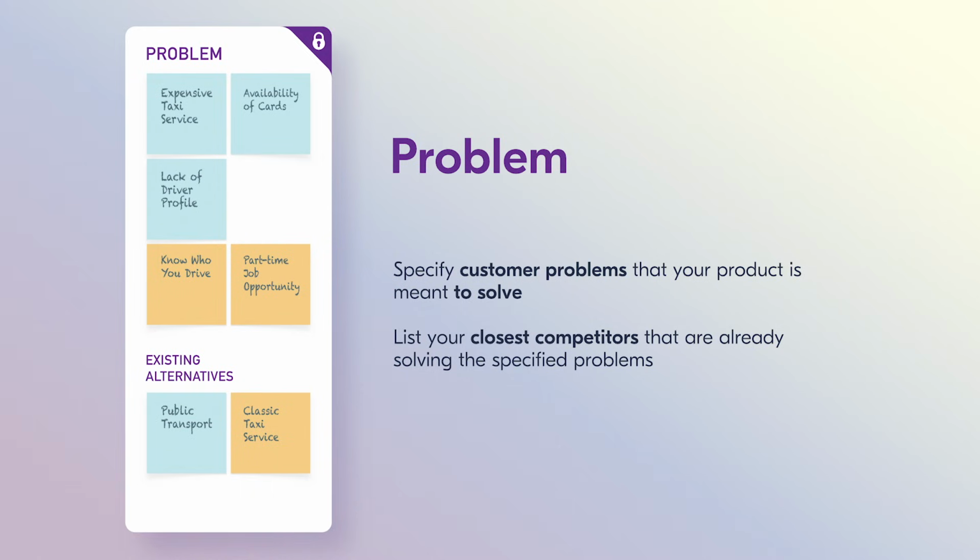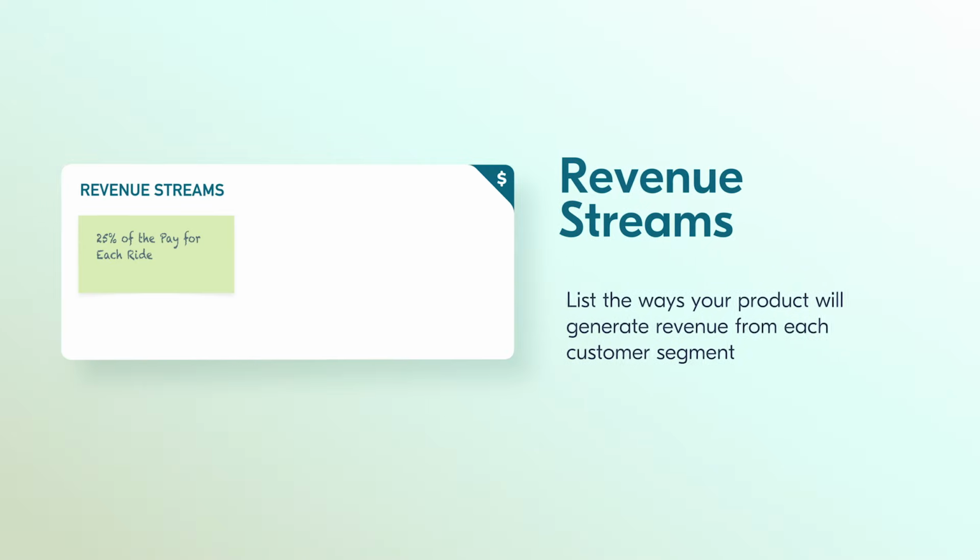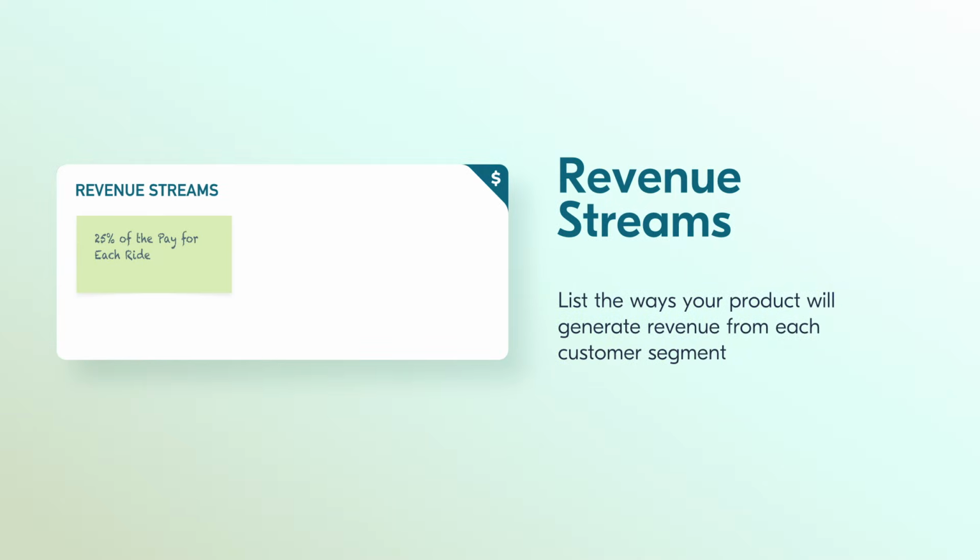The product you are going to create must bring revenue. Usually, entrepreneurs use the cost-based approach, where you need to calculate costs and add a margin. However, we recommend you to rely on the average value required for the customer to solve the problem. For example, Uber takes around 25% of the pay for each ride.